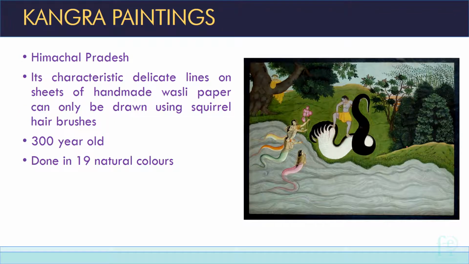Kangra paintings. Kangra paintings belongs to Himachal Pradesh. It is done on a handmade Vasli paper. It is a 300-year-old art. It is done in 19 natural colors. You can see how beautiful these paintings are. Kangra tea is also available, and Kangra tea is also a product which has been given GI tag. It belongs to Himachal Pradesh.